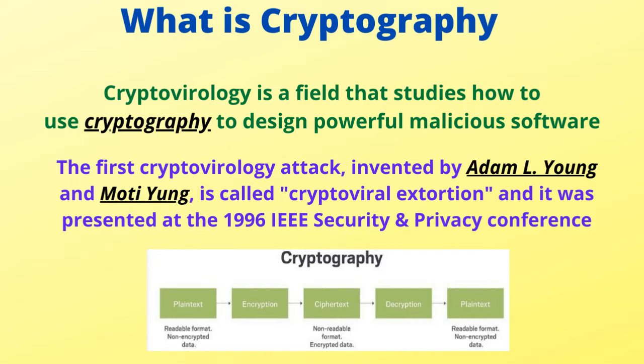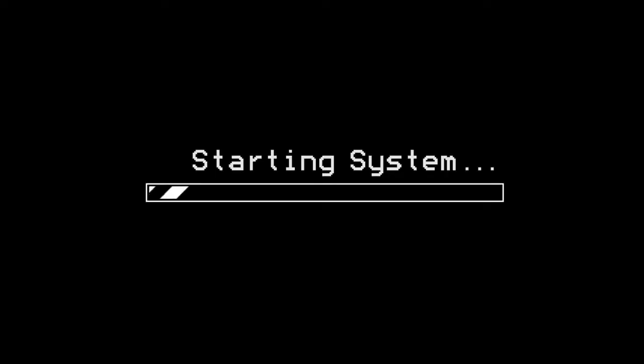If I talk about the first cryptovirology attack, it was invented by Adam L. Young and Moti Yung. That is called cryptoviral extortion, and it was presented at the 1996 IEEE Security and Privacy Conference.